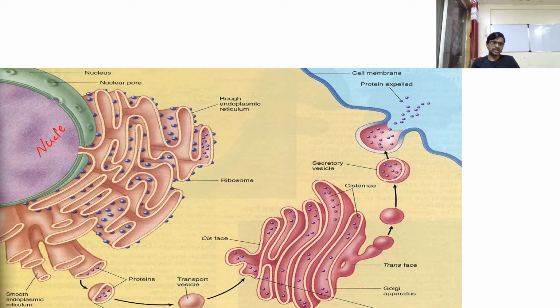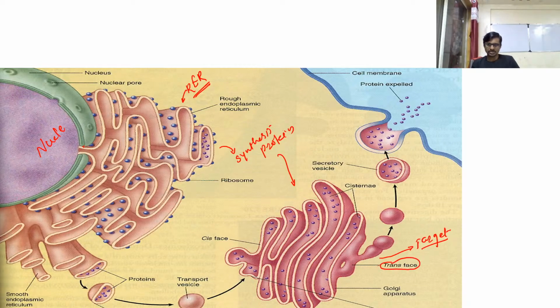You can see the extension of the membrane of your nucleus is called RER, rough endoplasmic reticulum. This rough endoplasmic reticulum is going to synthesize protein and then send it toward the Golgi complex, and then this protein moves toward the target place. The target always leaves the Golgi complex from the trans face, and a vesicle always comes inside the Golgi complex from the cis face. This vesicle came from the endoplasmic reticulum as a transport vesicle.